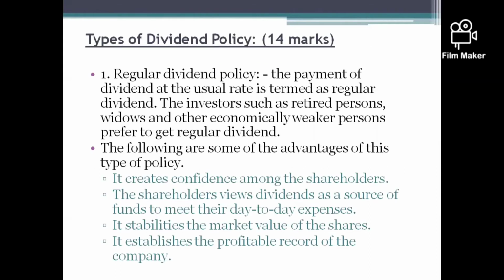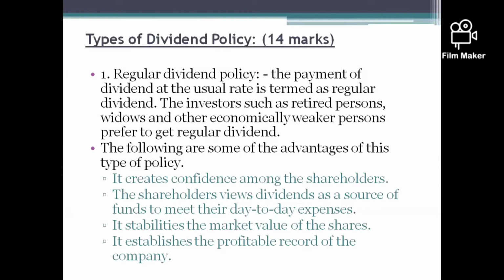Next, we'll see an important topic, a 14 marks question: types of dividend policy. Dividend policy we have already discussed in the previous video. That is, when the company wants to pay dividend to its shareholders from its profit, it needs to frame a policy, decided by the board of directors.